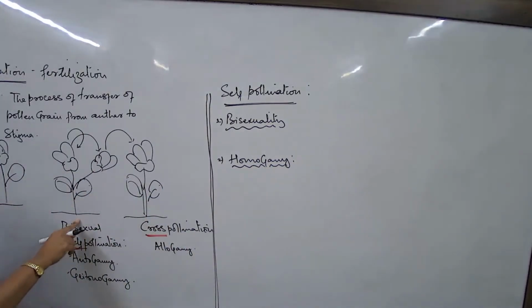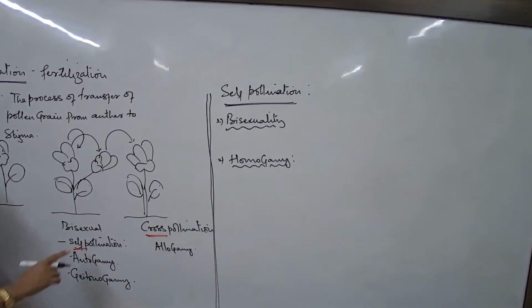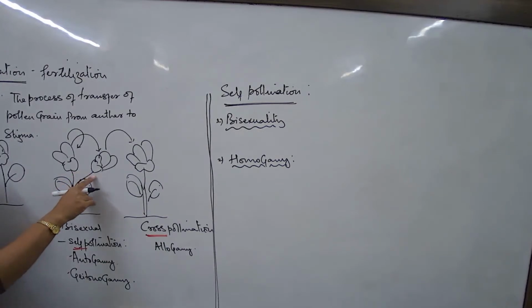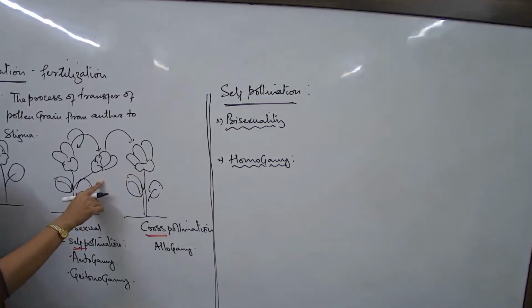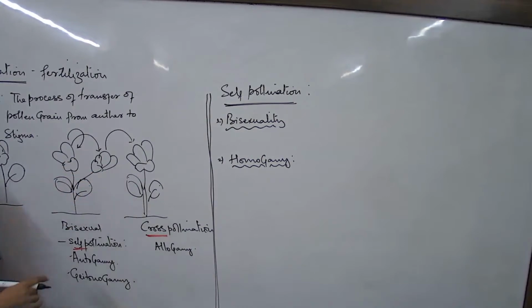Now, this particular plant is having bisexual flowers. This particular plant is very much competent of undergoing the process of self-pollination. It does not actually have to depend on any other plant, any other flower. But had these plants been giving rise to only unisexual flowers, would they be able to carry out the process of self-pollination? No. This was unisexual, this is unisexual. So these flowers are bound to depend on other flowers. So if it is bisexuality, is this a condition good enough for plants to allow the process of self-pollination?